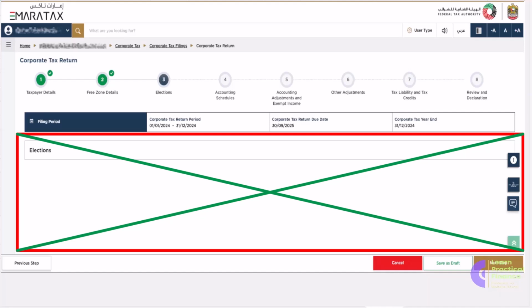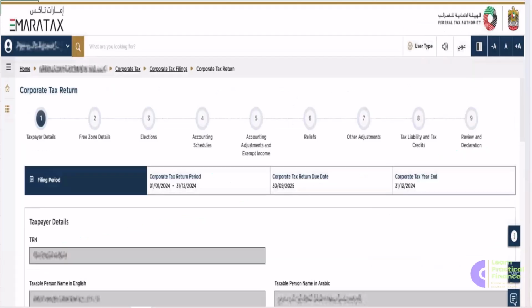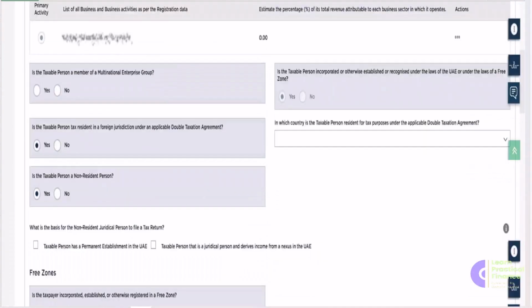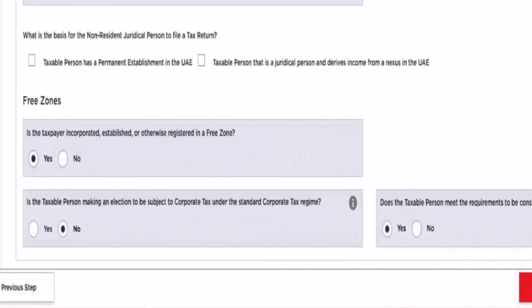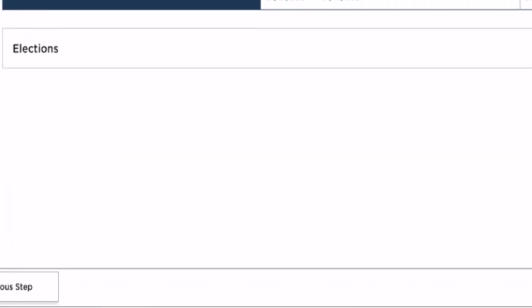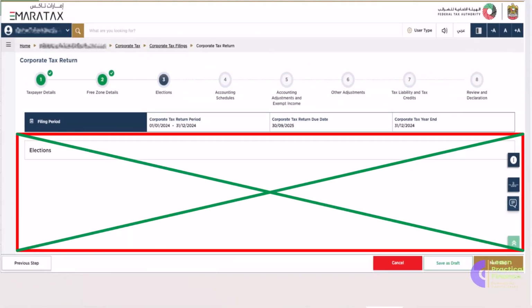For clarifying this, we have to jump onto the taxpayer details section. In the taxpayer details section, you can see at the bottom that we have opted for no selection. As you can see, it is written here, is the taxable person making an election to be subject to corporate tax under the standard corporate tax regime, and we selected no. That's why no election-related question is appearing in the elections section.